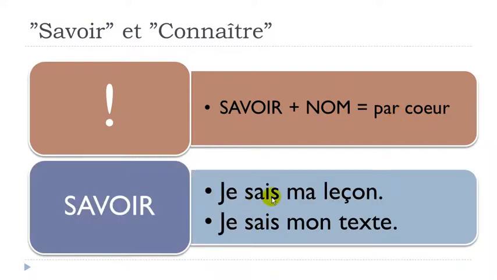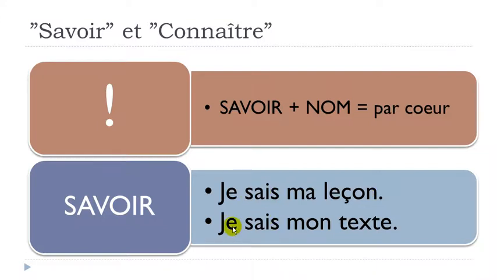Je sais ma leçon. In that case, savoir, to know, ma leçon, my lesson. When you use je sais ma leçon, you really want to say that you know your lesson by heart. That's the reason why we use savoir in that case.